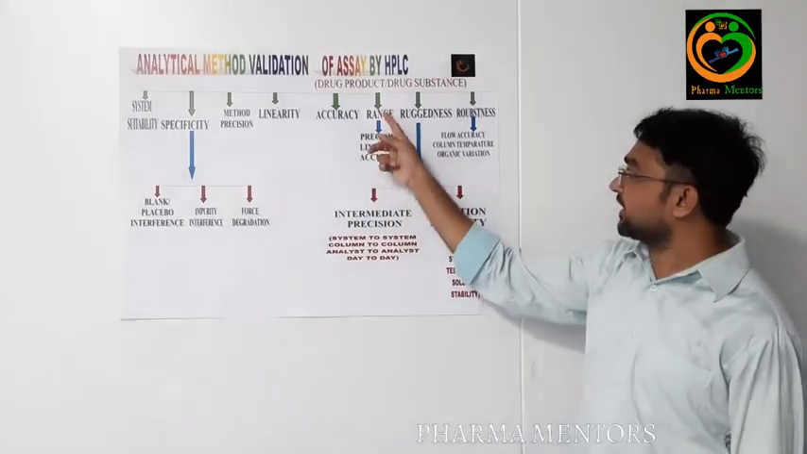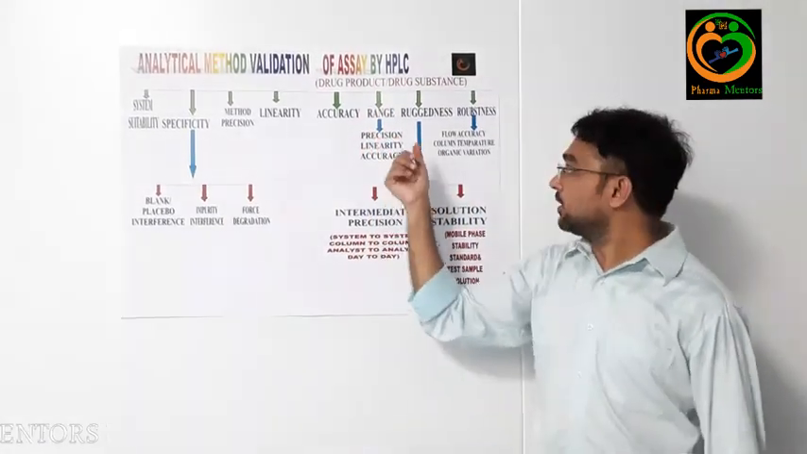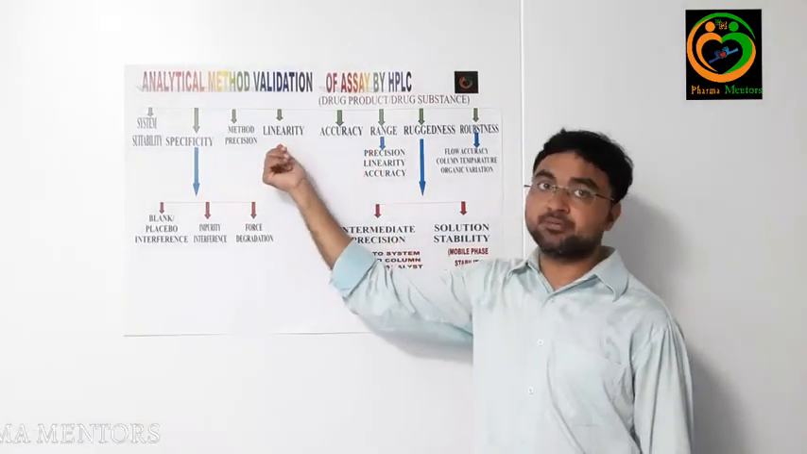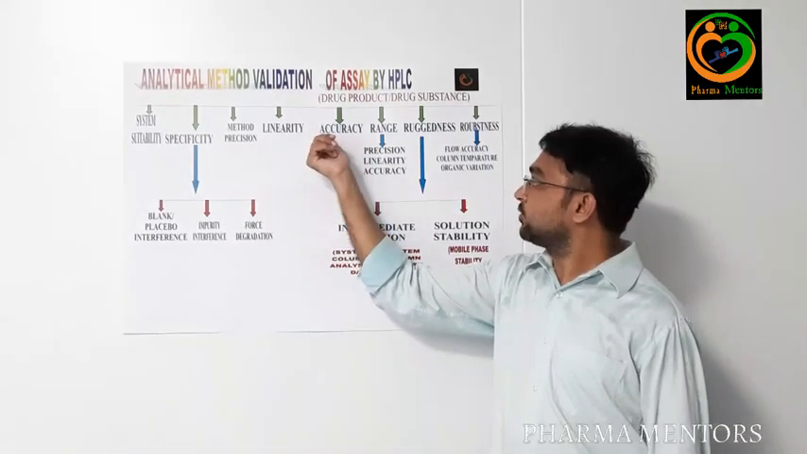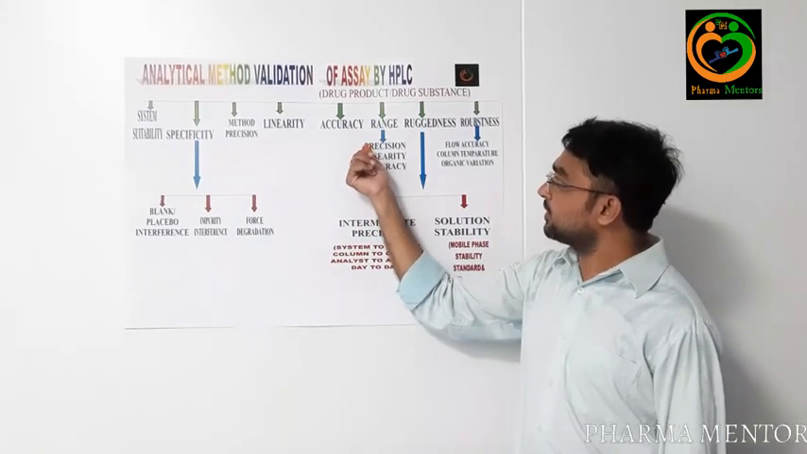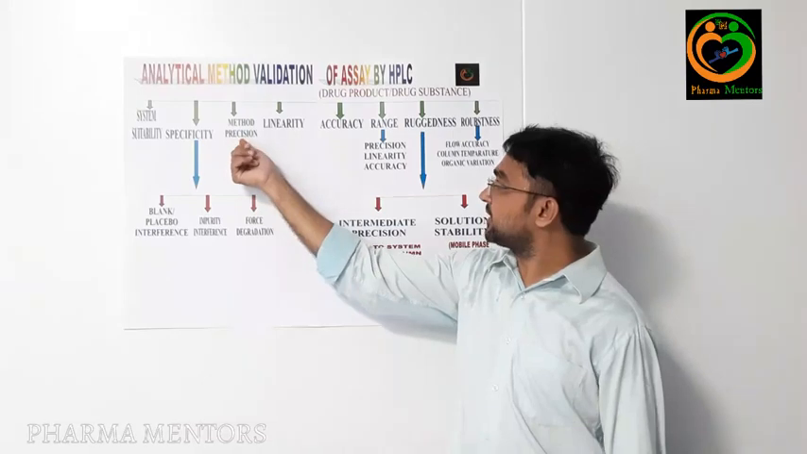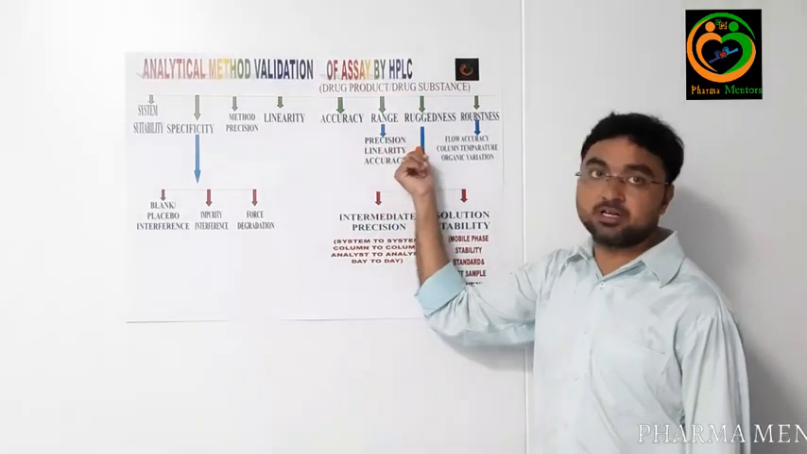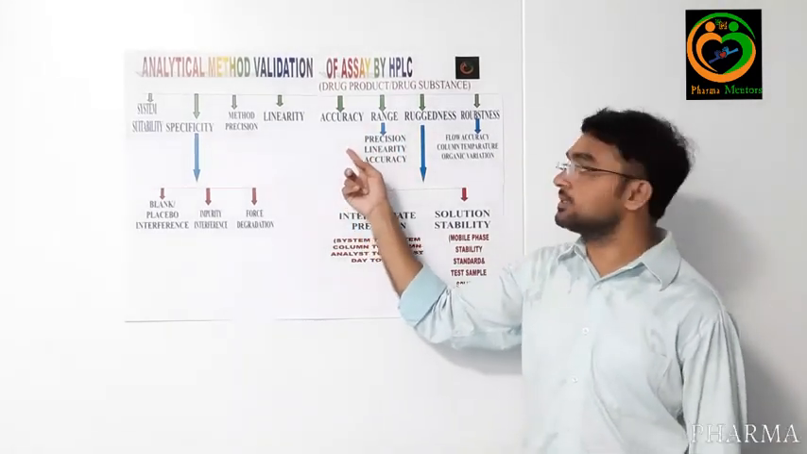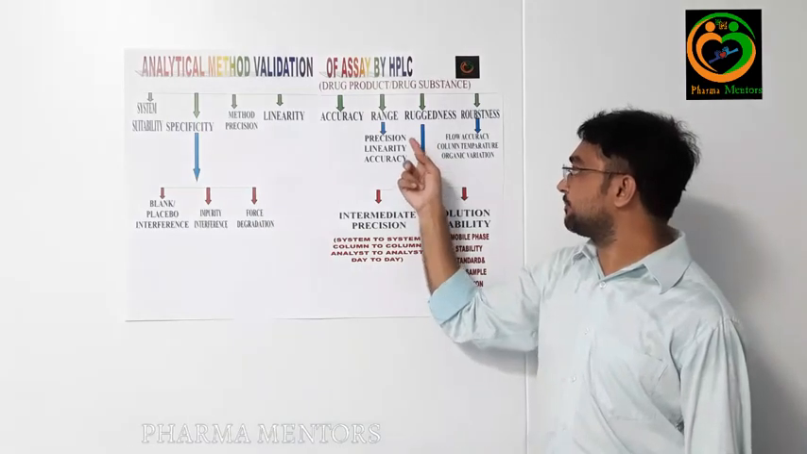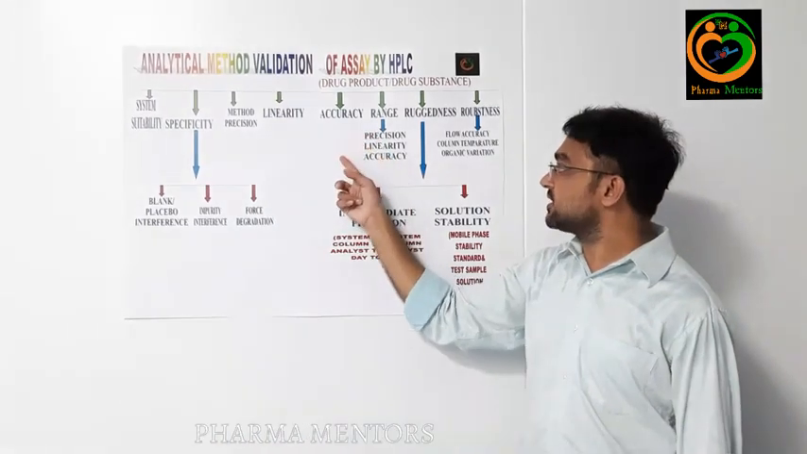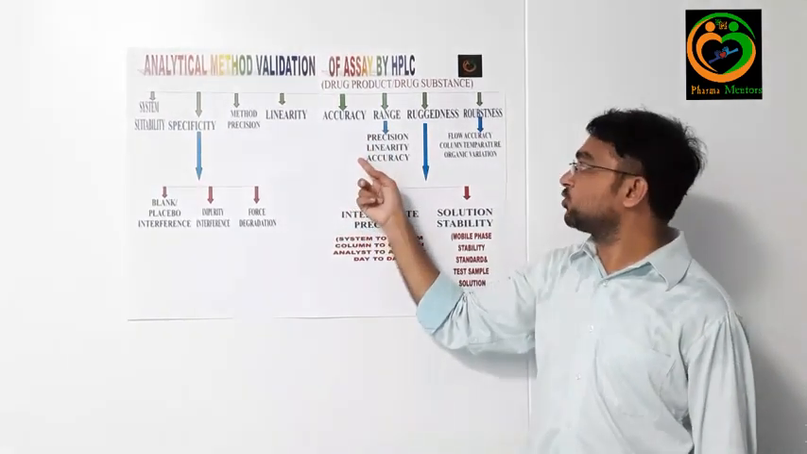And the next topic is range. As a part of range, you can cover precision, linearity and accuracy. Linearity data can be taken from the linearity section, and accuracy data from the accuracy section. As a part of precision, you can take the 100% data, and also check the precision at the 50% level and 150% level. At the 50% level prepare 6 samples, at the 150% level prepare 6 samples, and calculate the percentage of RSD. The acceptance criteria for this RSD should be not more than 2.0.